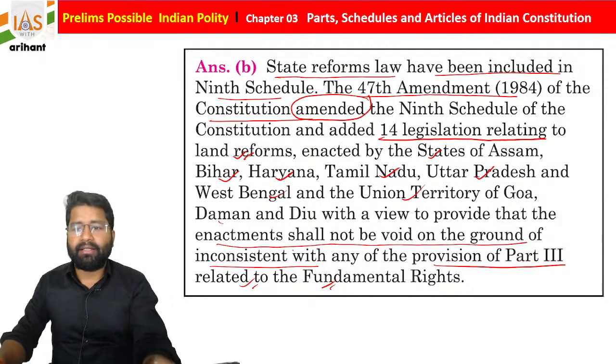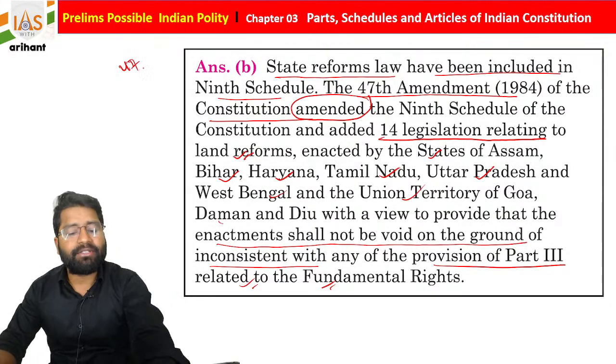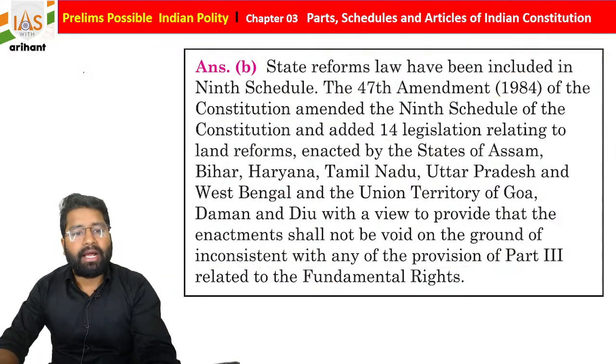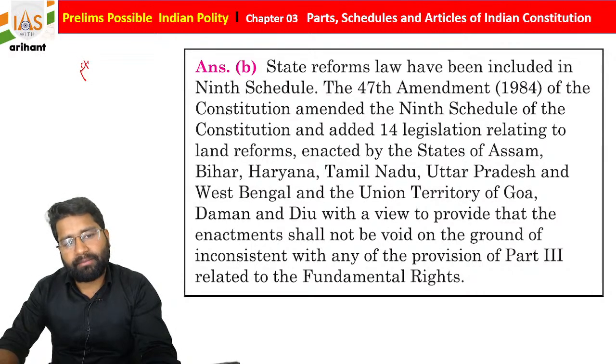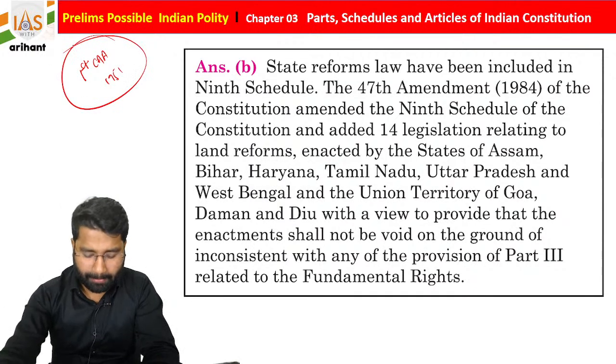Another very important thing, students, don't get confused. The 47th amendment is for some specific provisions, not for all, and the 9th schedule was added by the First Constitutional Amendment Act 1951. Getting it? I hope you all are able to understand.